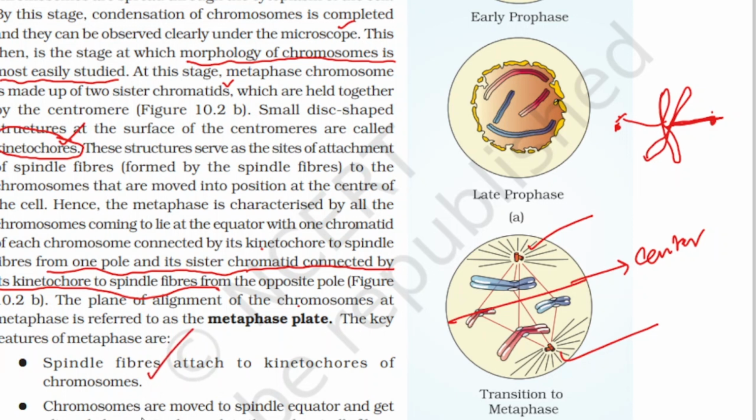Chromosomes are moved to spindle equators and get aligned along the metaphase plate through the spindle fibers of both poles. Now you can see the chromosomes are arranged at the center, the spindle fibers arising from the centromere, they hold it and it forms a metaphase plate.